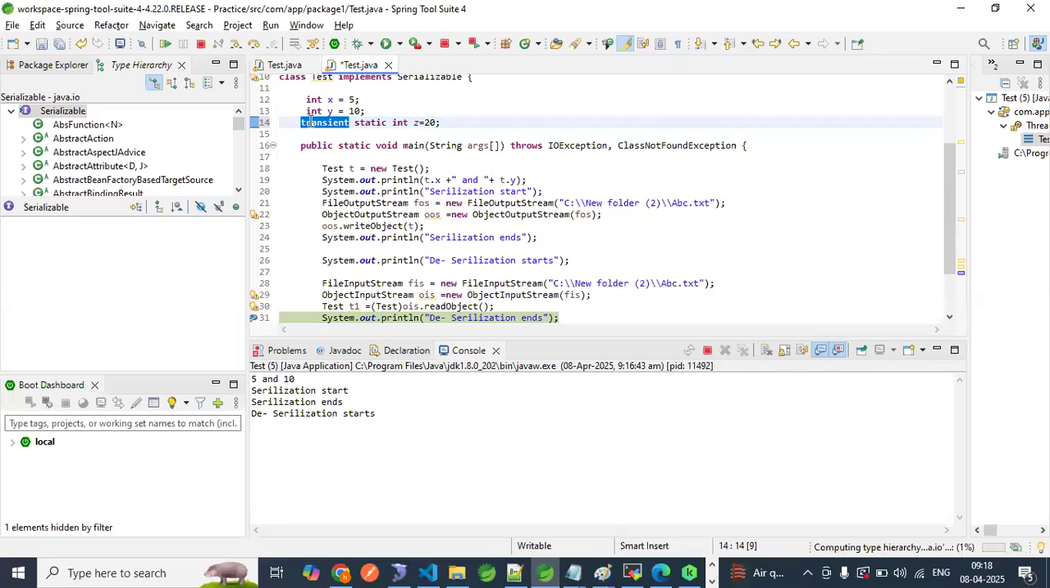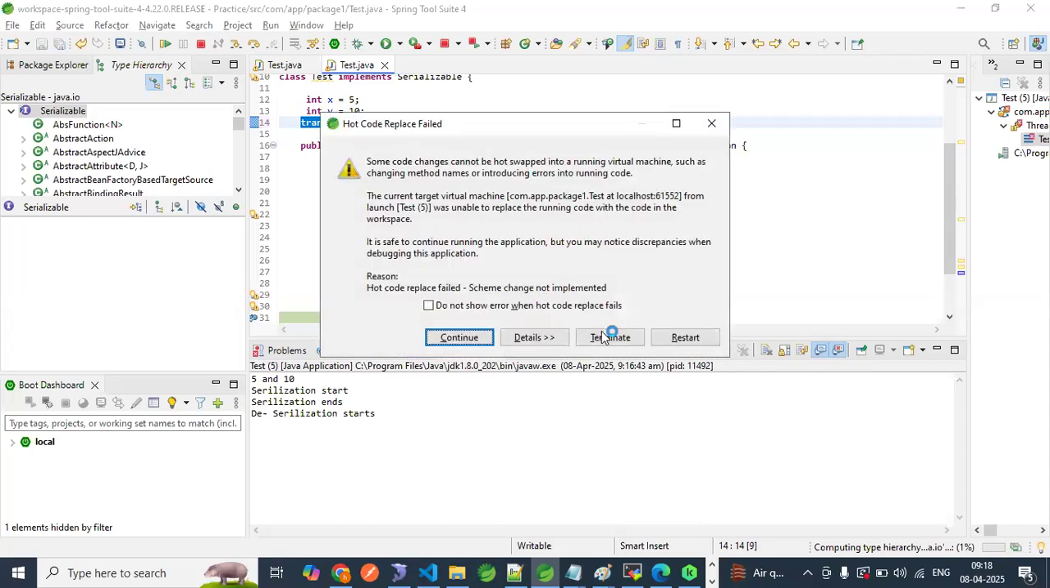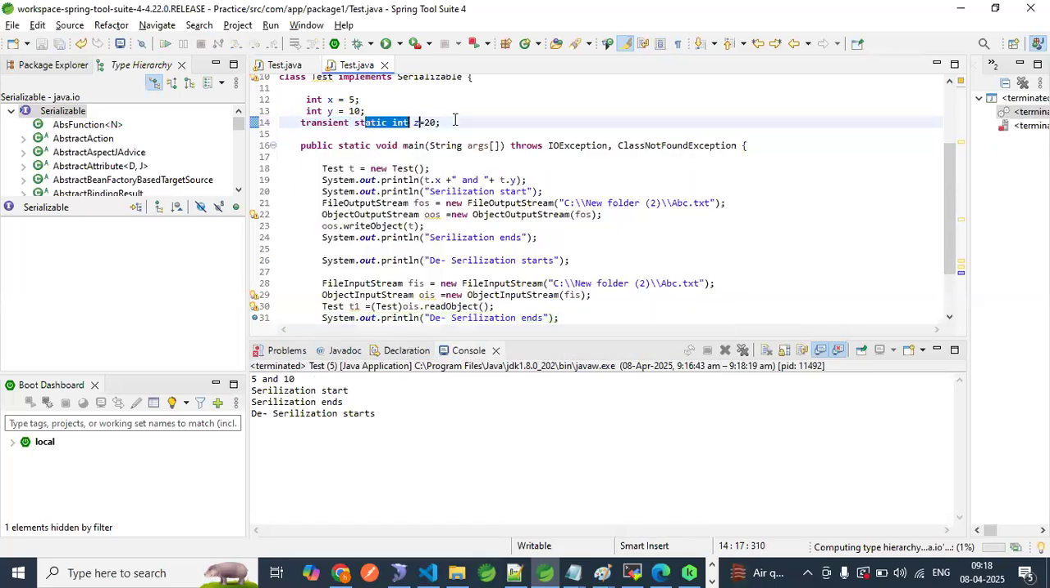There is no compilation error, right? But what is the purpose? No use, right? Already static data is not going to be written in the file, so why are we using it? Hope you are understanding the difference, static versus transient. Hope you are good.